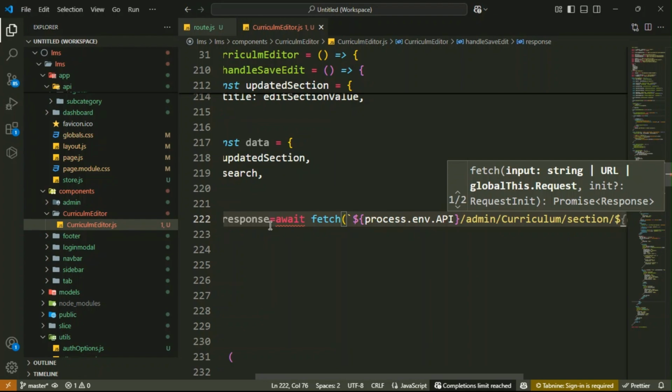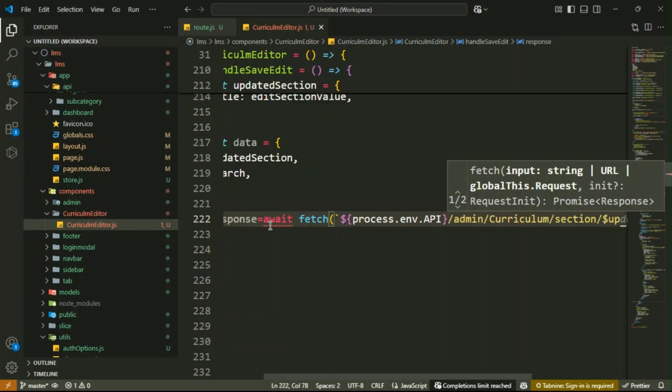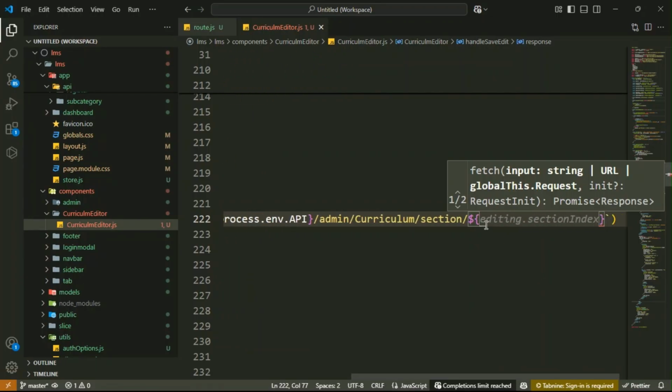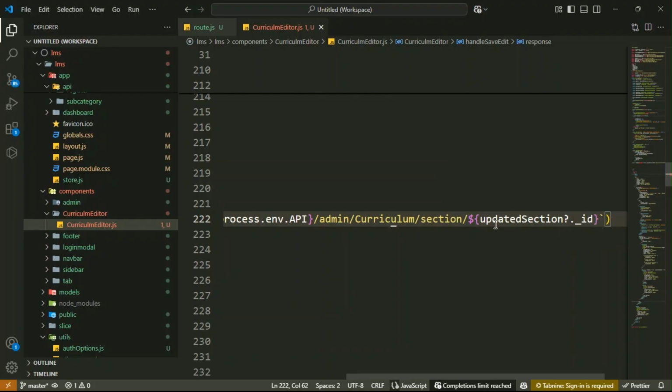So write the dollar symbol, then inside it updated section, then you have the id.